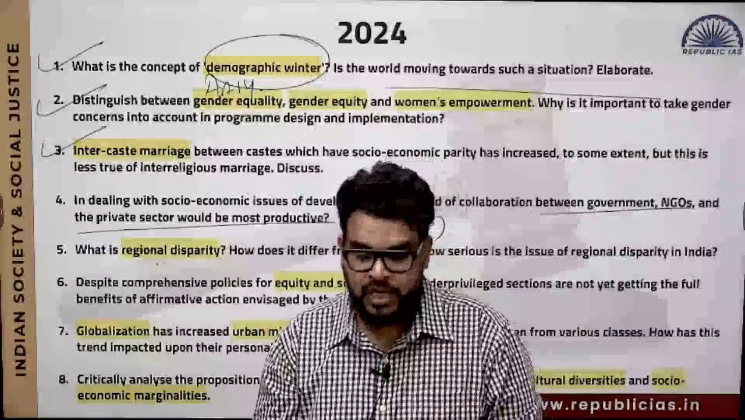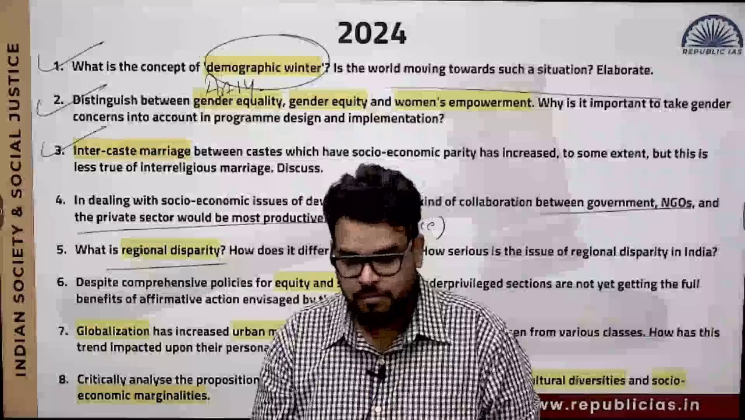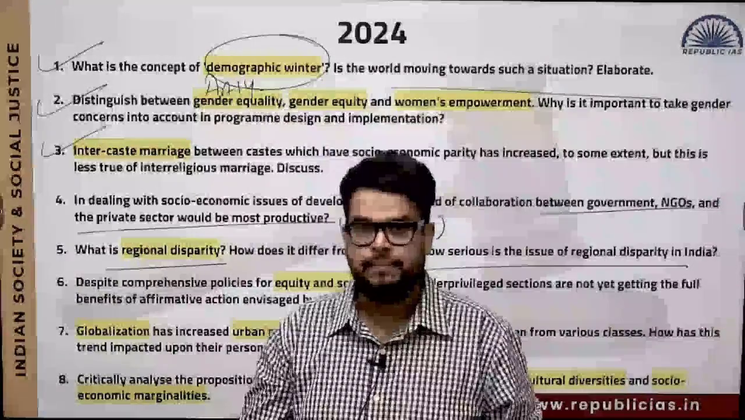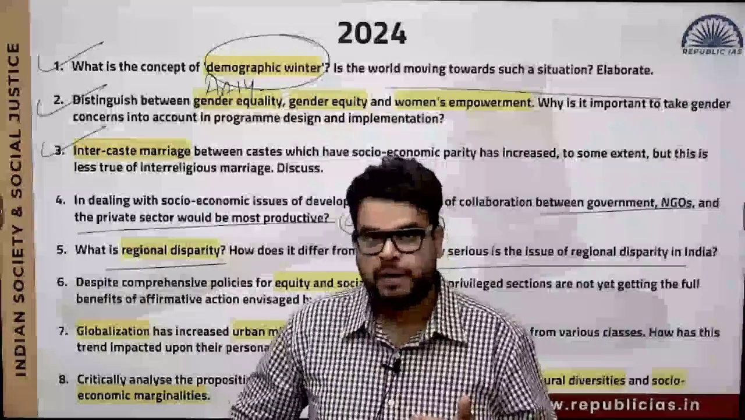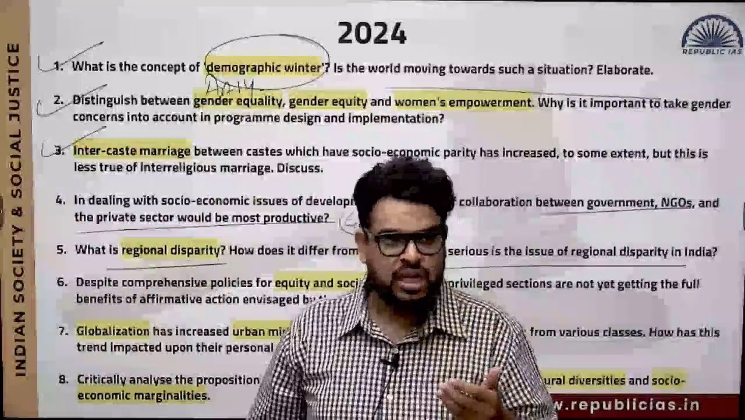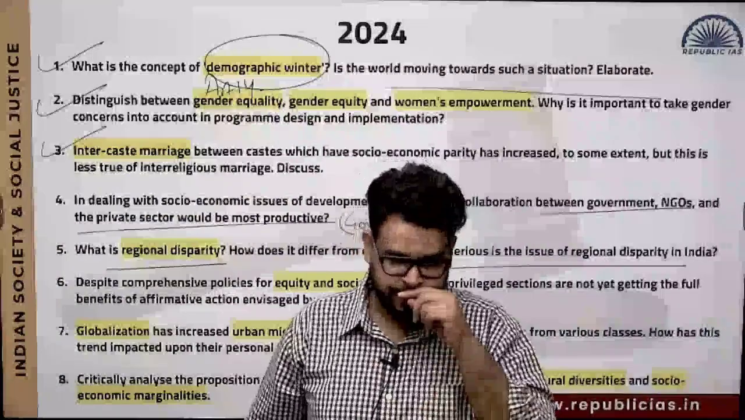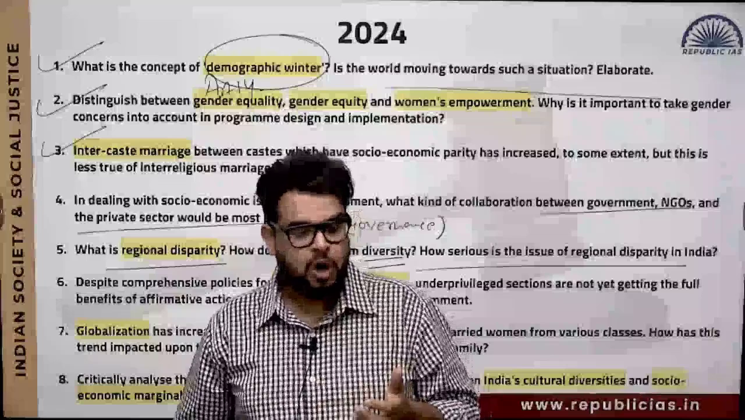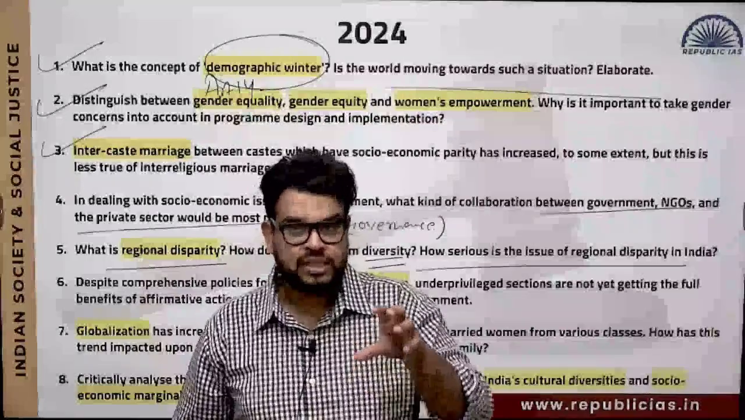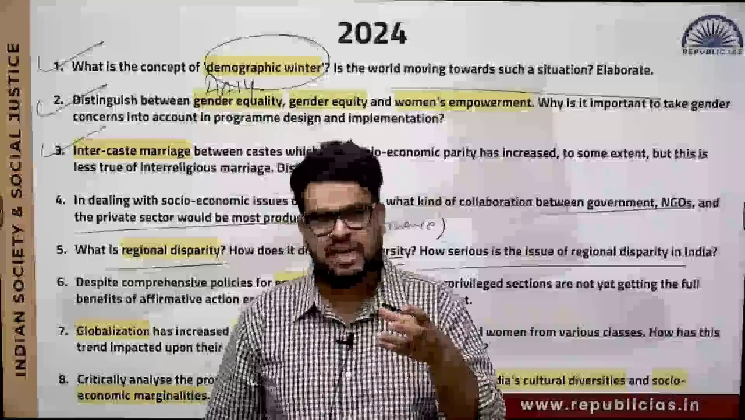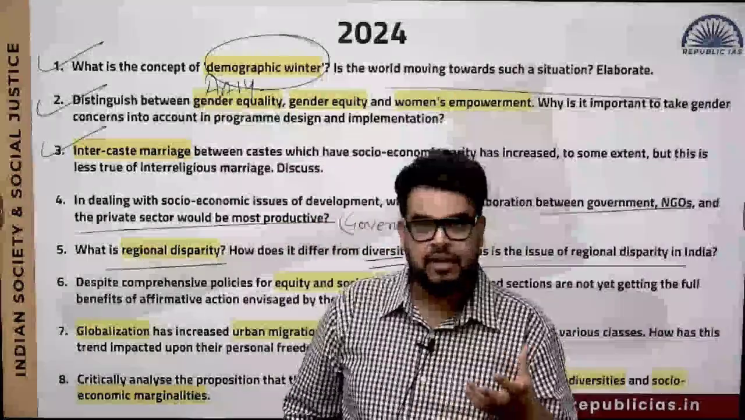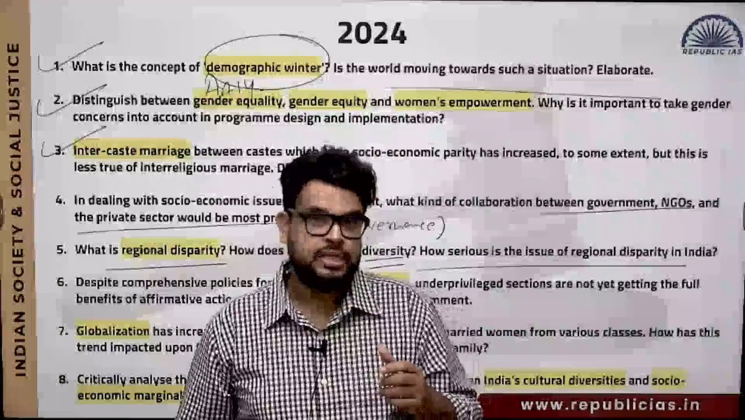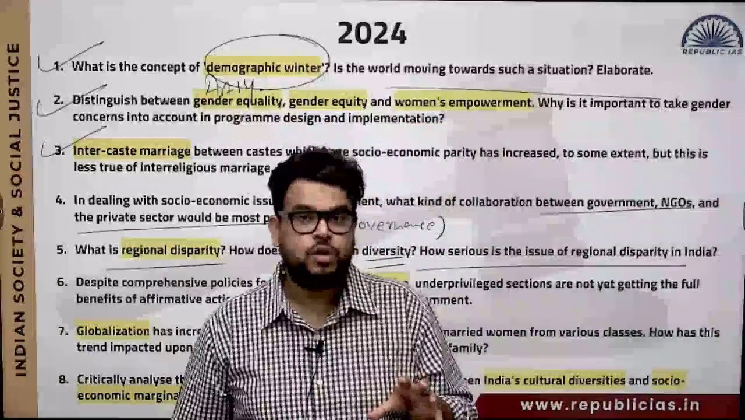Then, what do you mean by regional disparity? How does it differ from diversity? How serious is the issue of regional disparity in India? Now I tell you, when I went to the northeast part of India, the cost of living there was very, very high. I was surprised why it was happening, especially in Shillong. In Shillong, there is a very good orangish fruit, Malta. I love that fruit a lot, and when I asked the price, they said, sir, it is 250 rupees per kg.